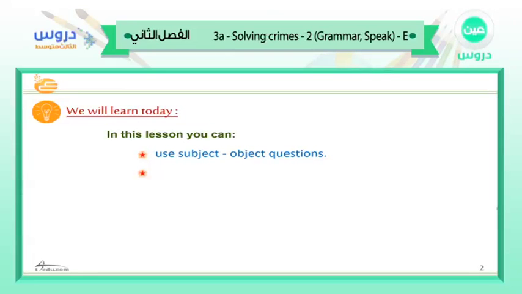We are going to see the form of each question. Then we are going to practice speaking about an alibi. We are going to know what the meaning of alibi is, and then we are going to speak about it.